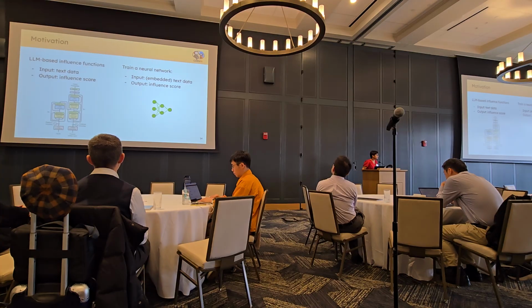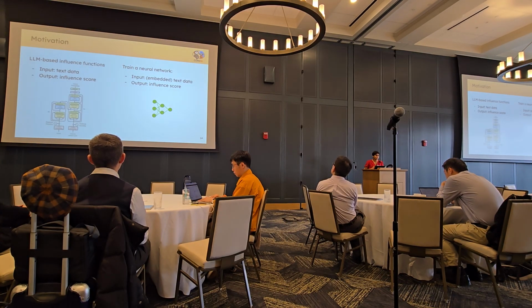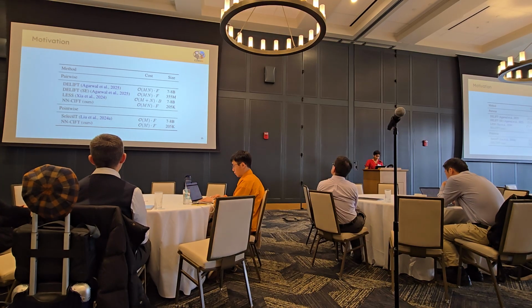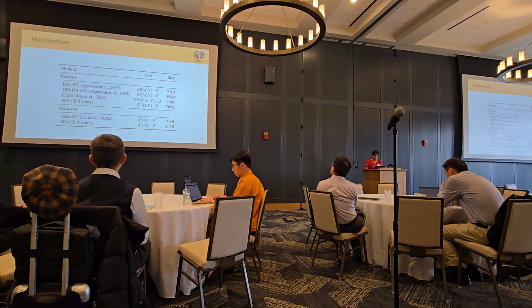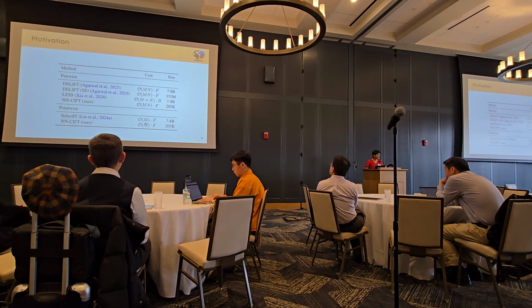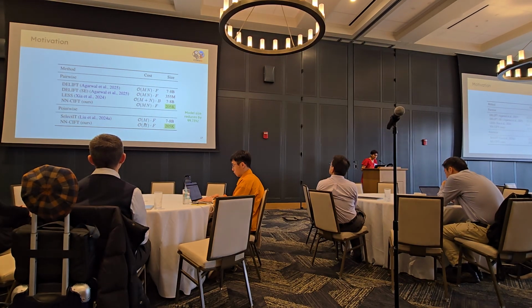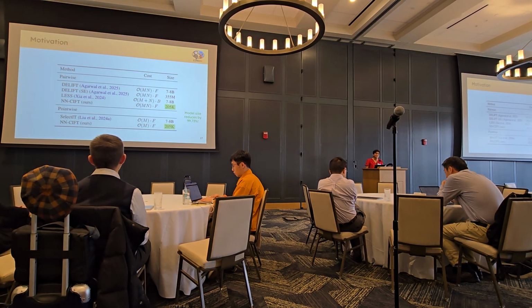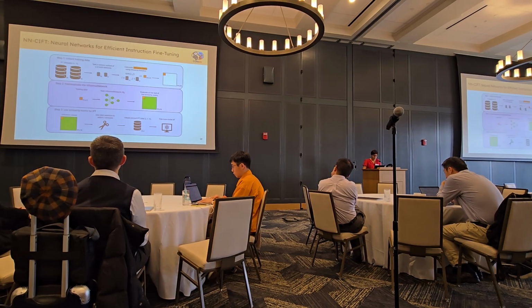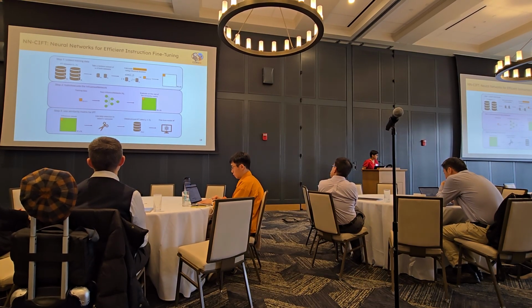Again, same input, same output, it's just we're using a neural network with way fewer parameters. So if we go back to this table, what ends up happening is that we still incur the same computational cost, but spoiler alert, the model size reduces by more than 99%. And this is what we call NN-SIFT.